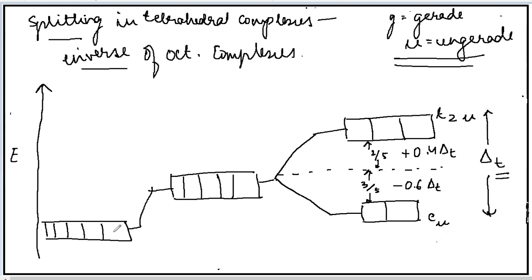So this is the splitting in the tetrahedral complexes. Same concept of strong field as well as weak field is also applicable for the tetrahedral complex, but the condition will be that it's applicable only for those complexes where four ligands are present. Okay, where four ligands are present.